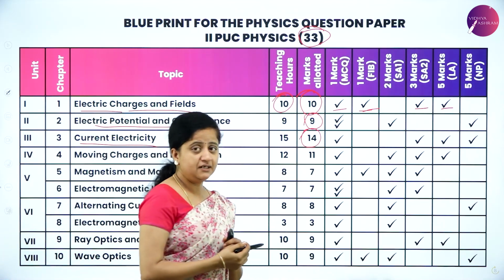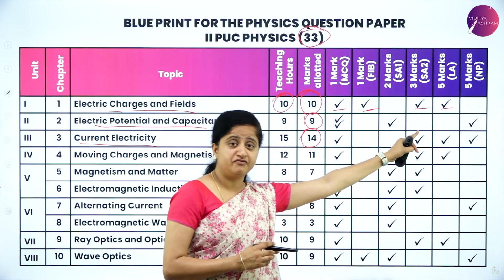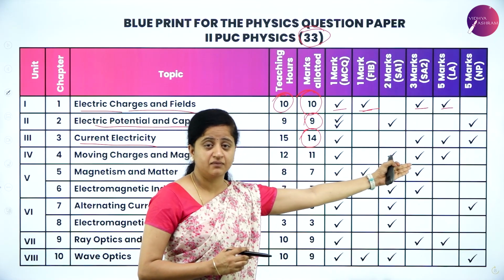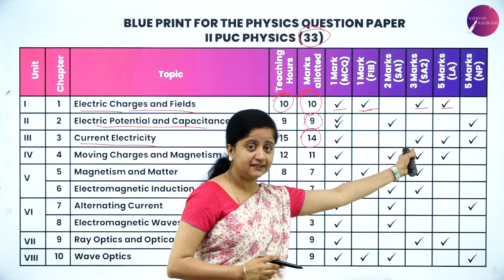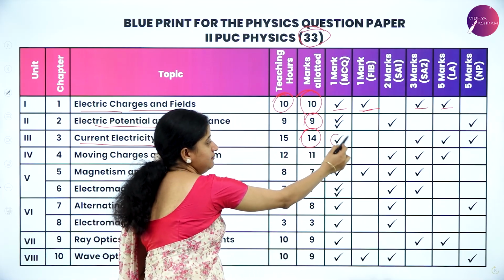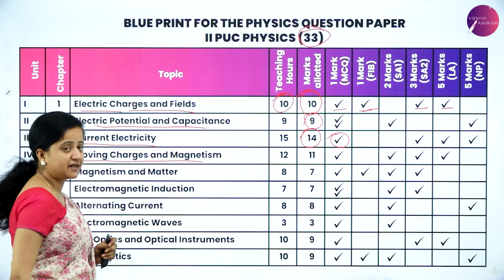So next we have current electricity, master chapter as I told. So it's for 14 marks. So you can expect questions from numericals, from 5 mark question, from 3 mark question. So here only you will be having 5 plus 5, 10, 10 plus 3, 13, and 1 more mark from a multiple choice question.